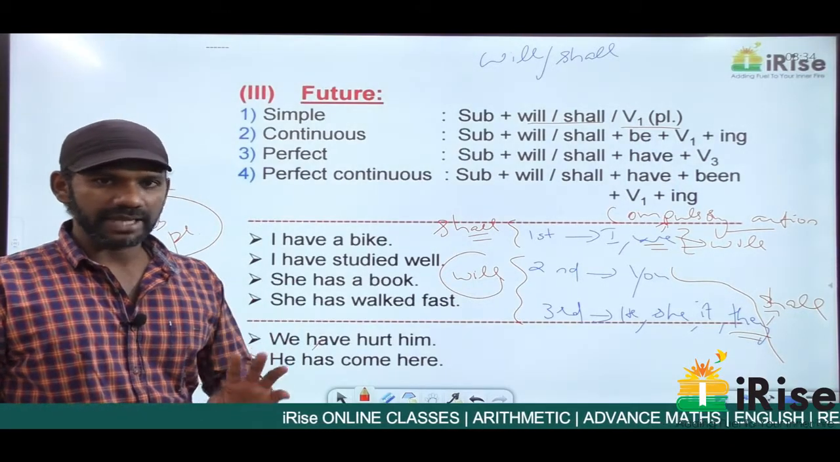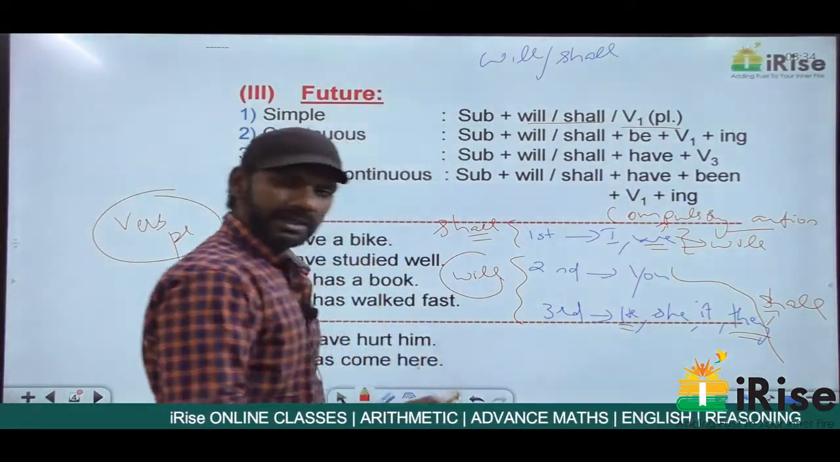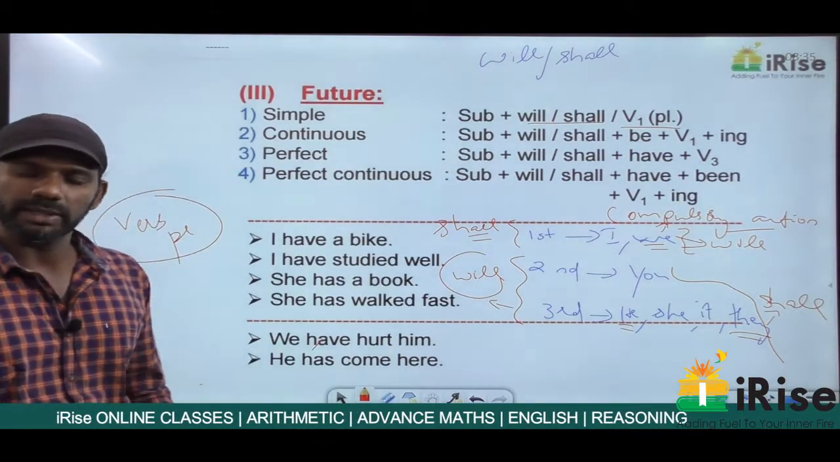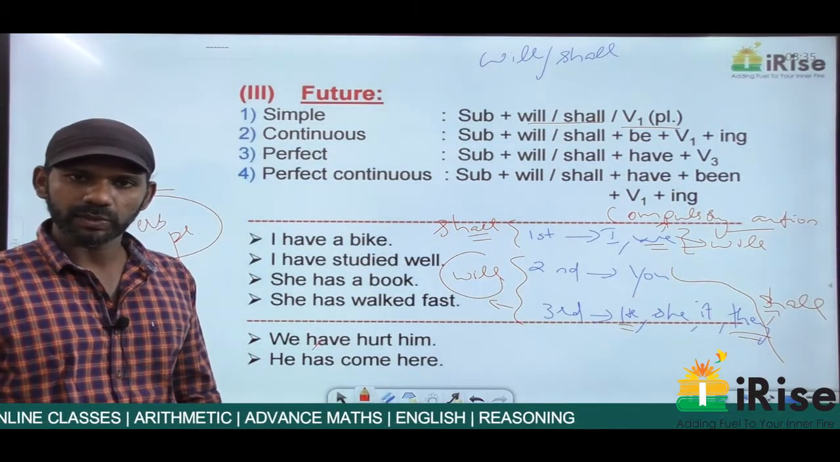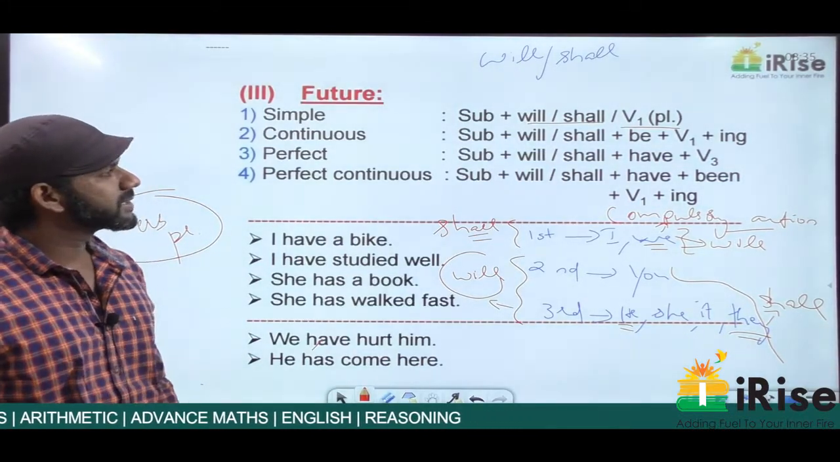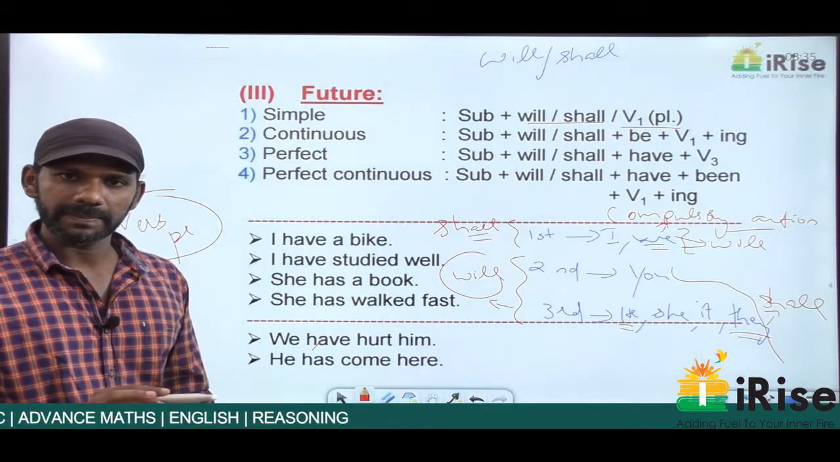It is not a compulsory action. The subject here is he, third person, not a compulsory action, so it must be he will go to school. He shall is also correct, but as per the rule, it must be he will. He will go to school. The situation to use simple future, we'll discuss that. So simple future: subject plus will or shall plus V1 always plural.